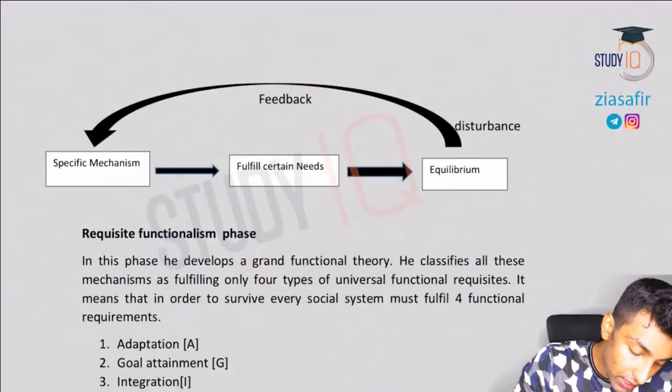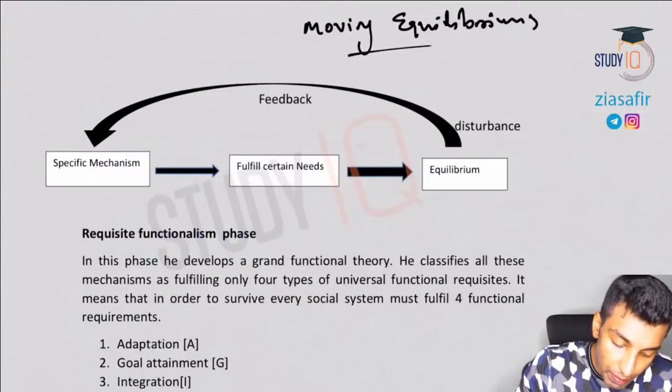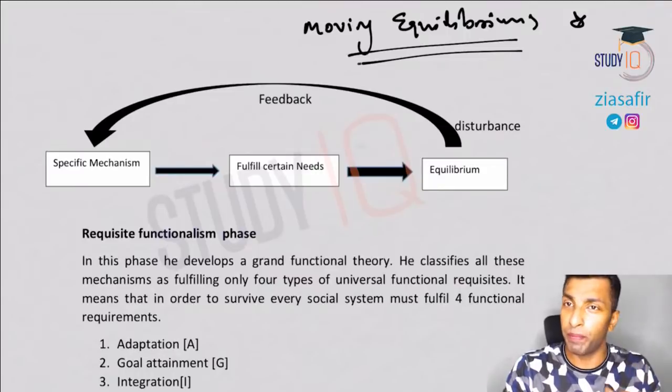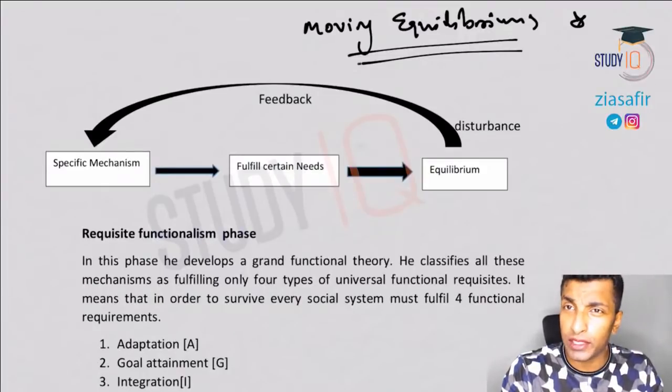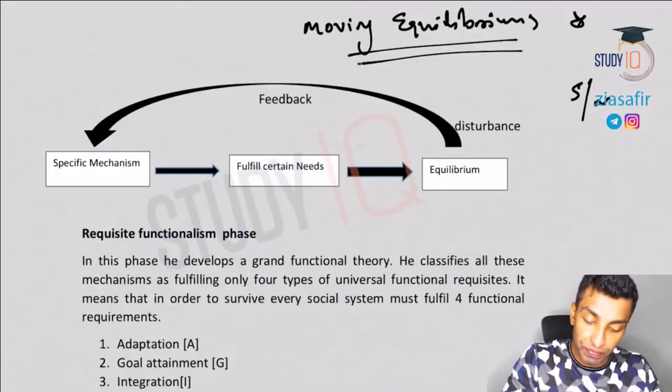So we are going to discuss moving equilibrium. If you see the previous year papers, you can see these questions directly as 10 markers. Moving equilibrium, mechanism, equilibrium, phase, questions like this have always been asked. Directly, if you see the syllabus, this topic is not there, but it actually comes from a particular theory of Parsons, and you know that theory already. We have done that discussion. The theory is nothing but social system.